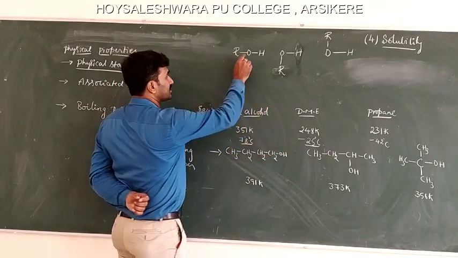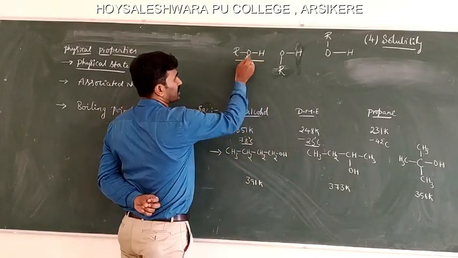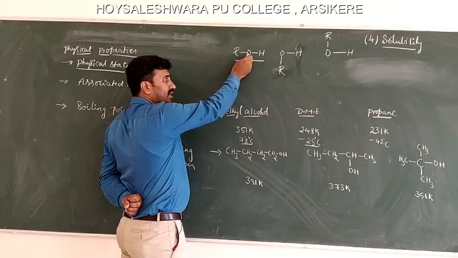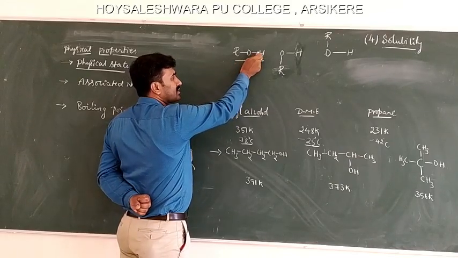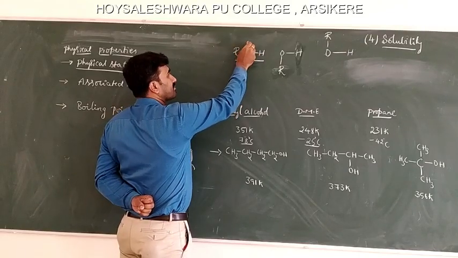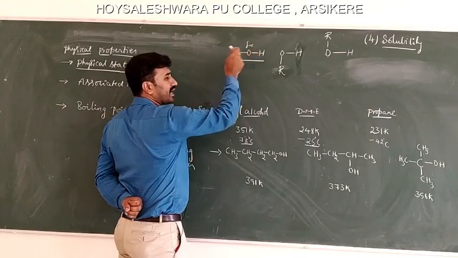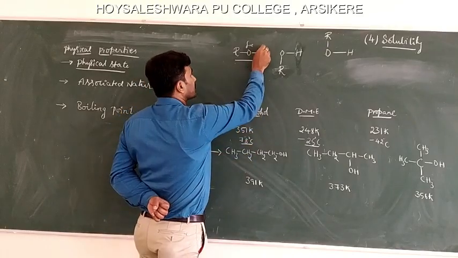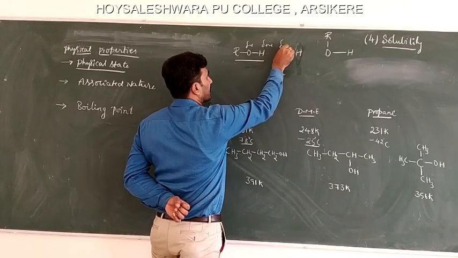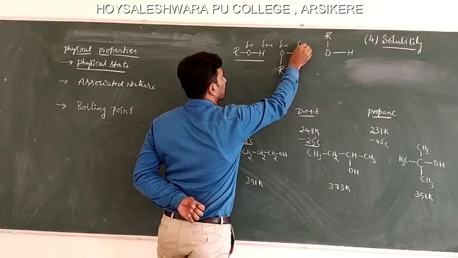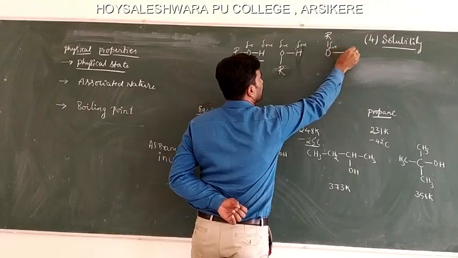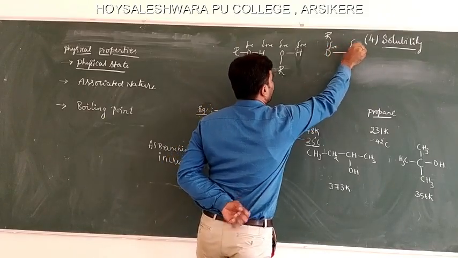Here, this is alcohol OH. We know that oxygen is the second most electronegative element in the periodic table. It withdraws the bonded pair of electrons more towards itself, attaining partial negative, and the hydrogen becomes partial positive. In the same way, here also this is partial negative, and this is partial positive. In this molecule also this is partial negative and this is partial positive.